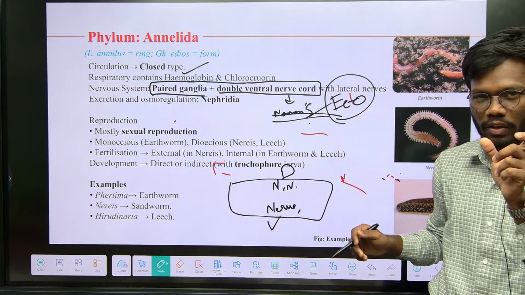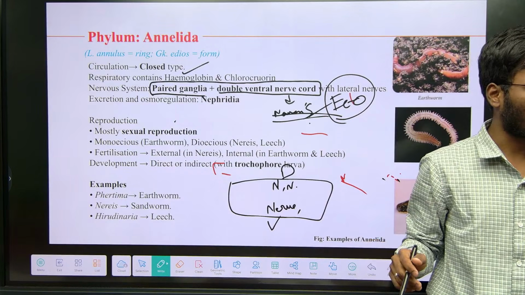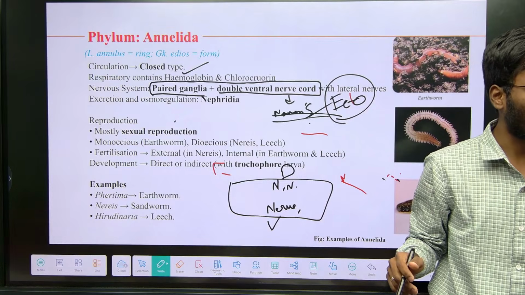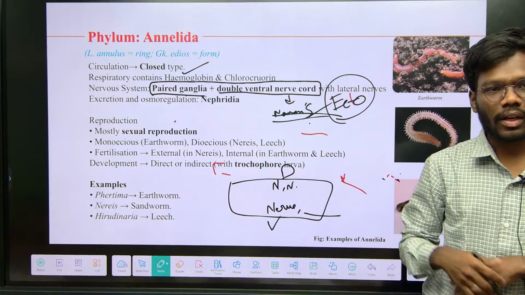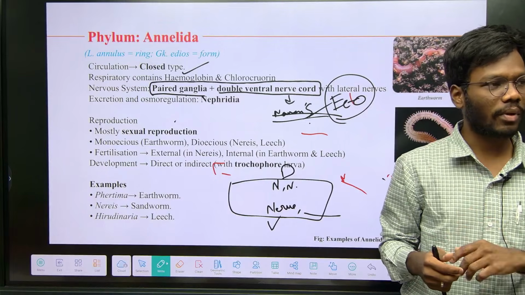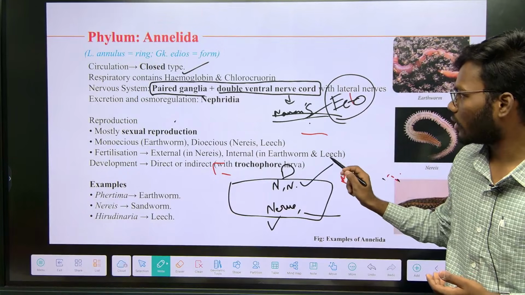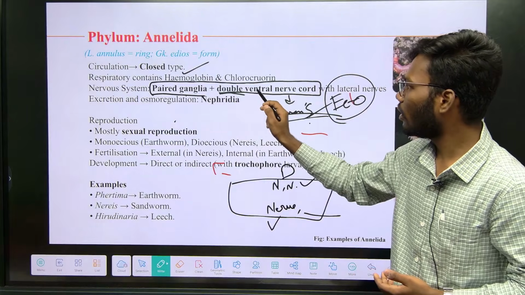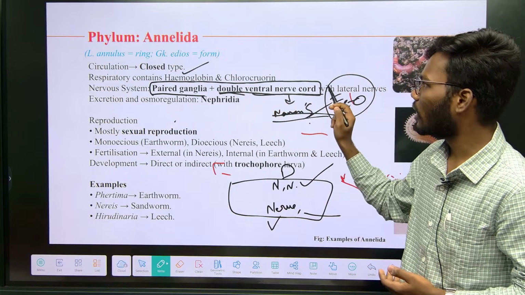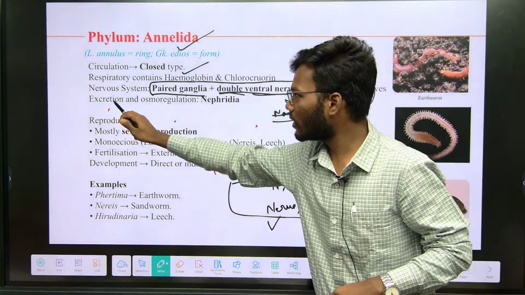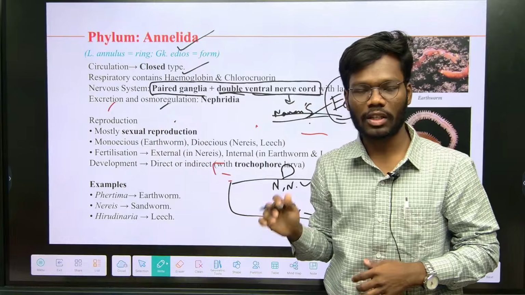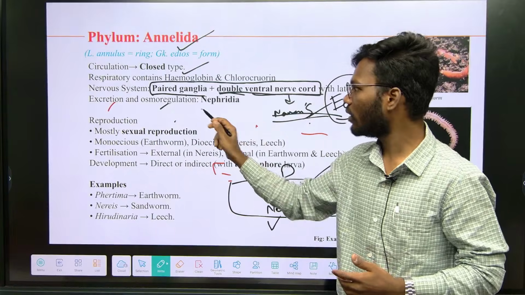So that was the difference between non-chordates and chordates. Non-chordates have the nervous system on the ventral side, whereas in chordates the nervous system is present on the dorsal side. So that's why double ventral nerve cord is present in annelida. Understand? Here the excretion and osmoregulation is performed with the help of nephridia.